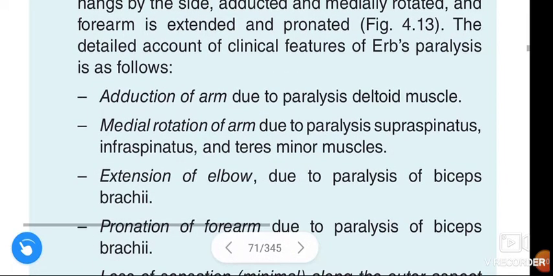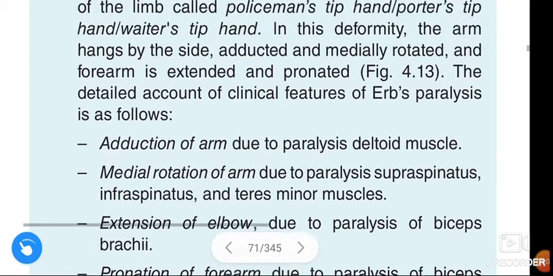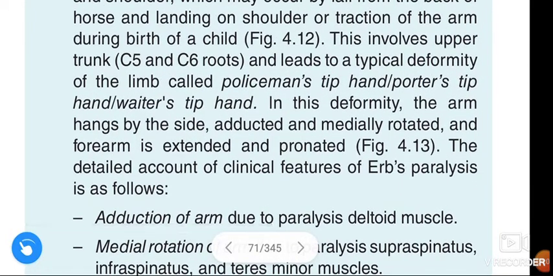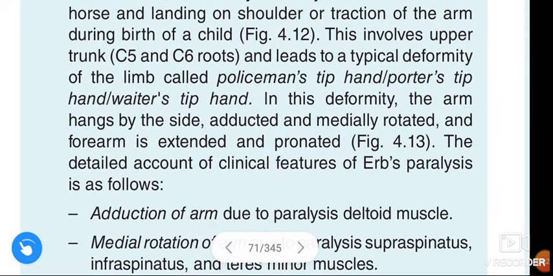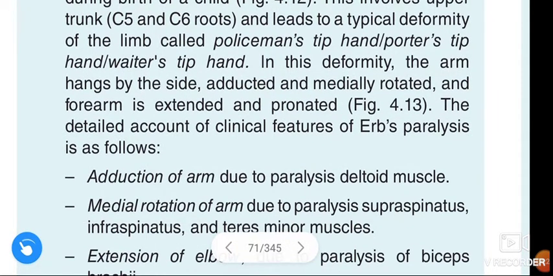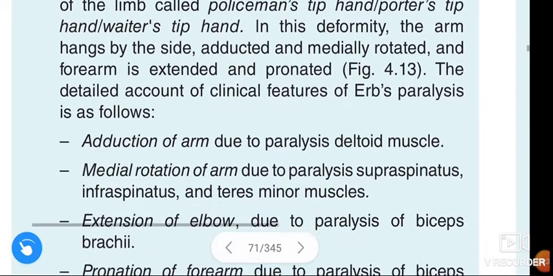See once again, in this deformity the arm hangs by the side, adducted and medially rotated, and the forearm is extended and pronated. These are the clinical features. See one by one.